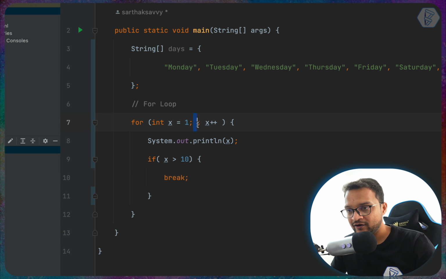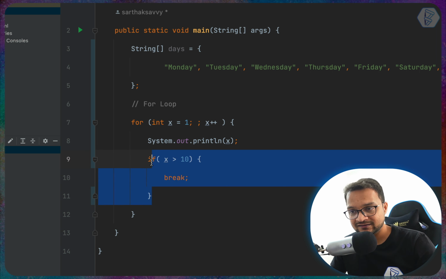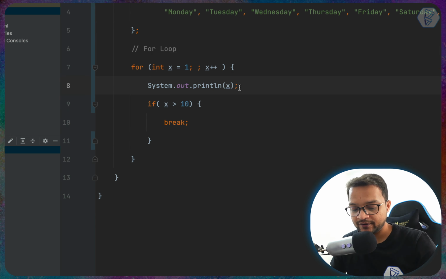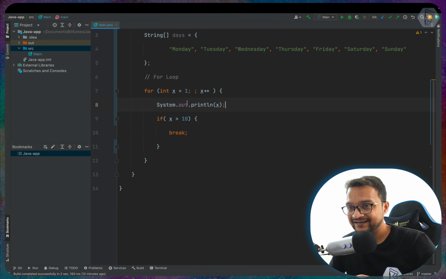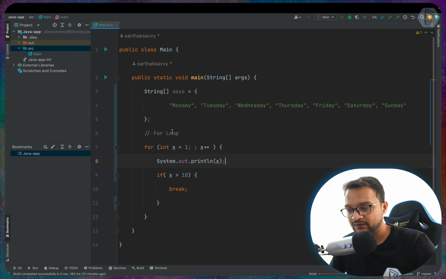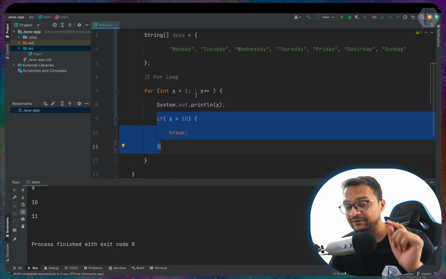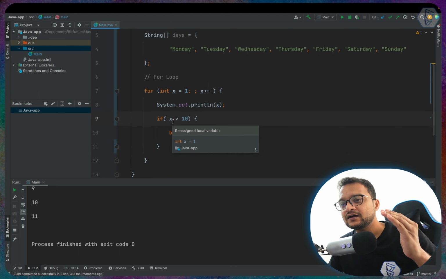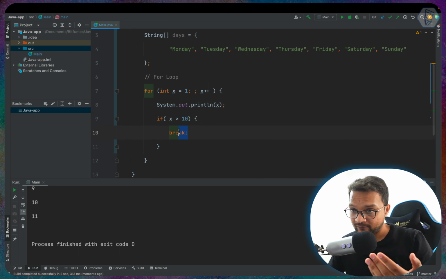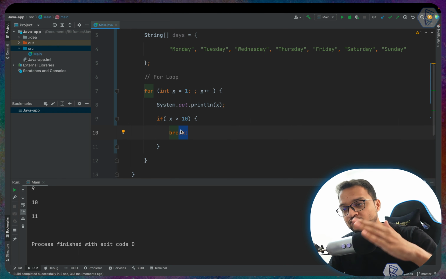So now we are not having any condition, but the condition which we have defined is going to break our loop, which is just going to print the print statement only for 10 times, not the 11 times, maybe 11. Let's see what's going to happen. So yeah, it's 11 times starting from 1, because at the time when we had this condition, it already has incremented from 10 to 11, and that's why it says that okay, 11 is greater than 10, and now I'm going to break, and that's why we are not getting 12.